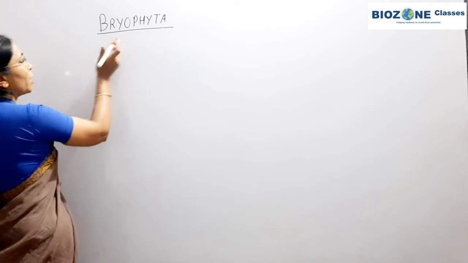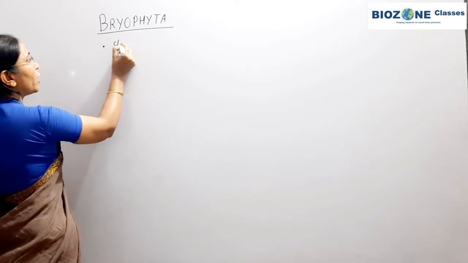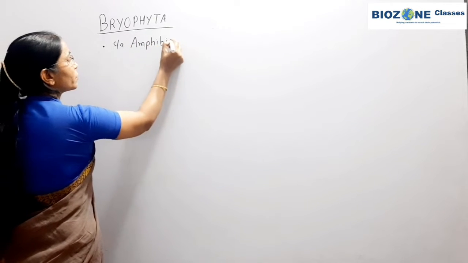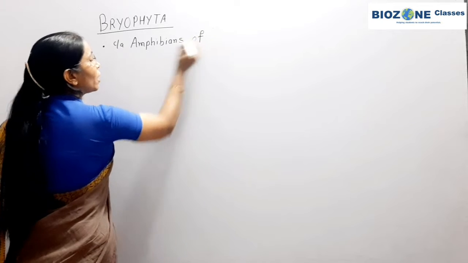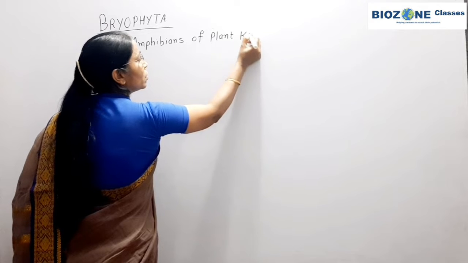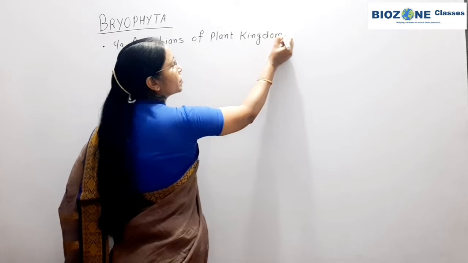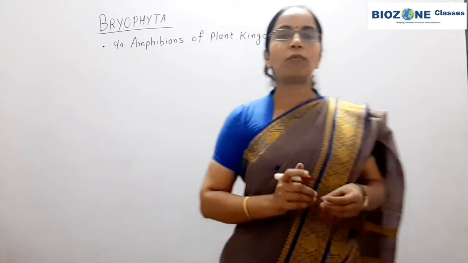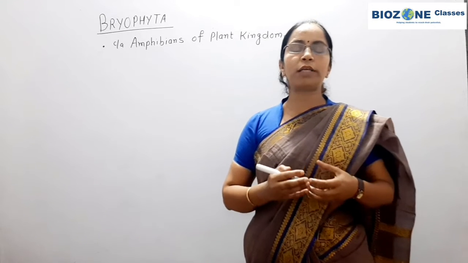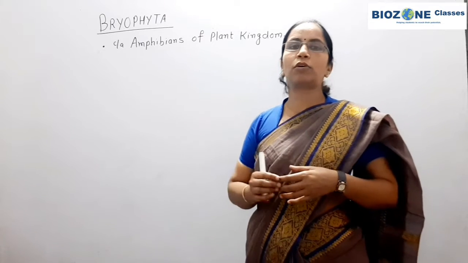You remember, they are commonly called amphibians of plant kingdom because they normally grow on moist surfaces, but water is essentially required for the process of fertilization, that is, for the transfer of male gamete, the antherozoid in case of Bryophyta.